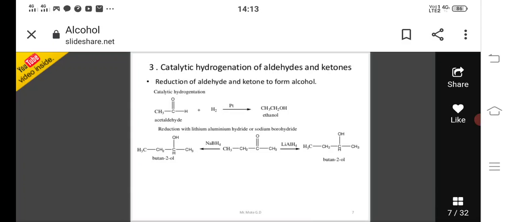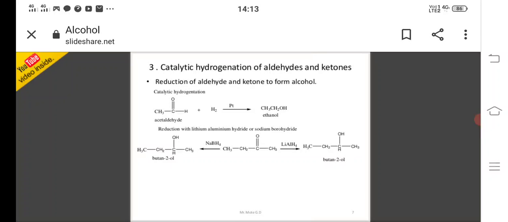CH3CH2OH. Ethanol is formed. Reduction with lithium aluminum hydride or sodium borohydride. Here butane-2-ol, or 2-butanol, is the product. Okay, butanol. But here the reducing agents are sodium borohydride and lithium aluminum hydride.